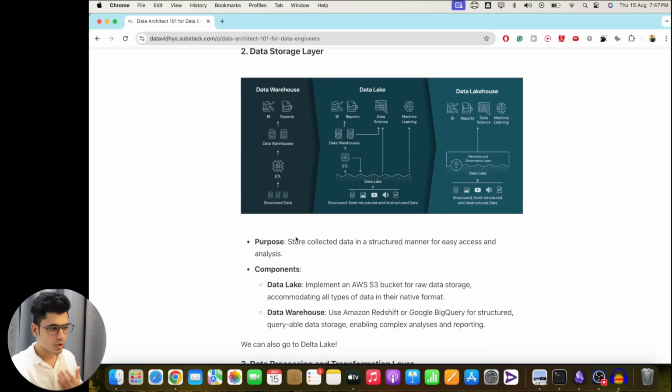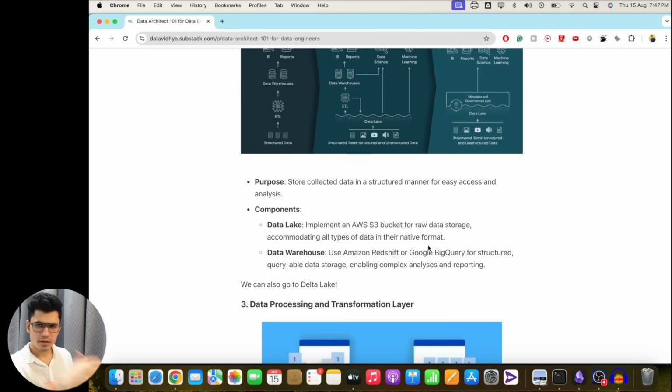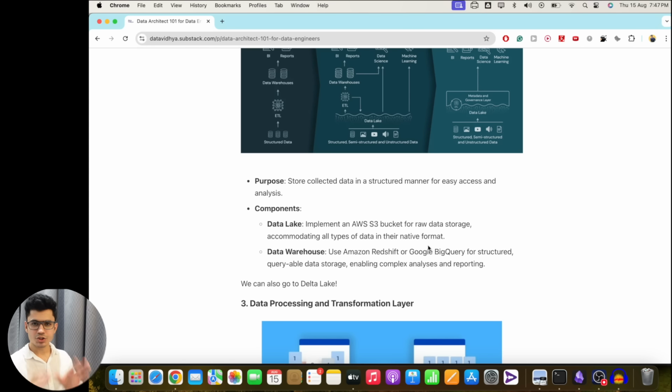The purpose is to store collected data in a structured manner for easy access and analysis. Now, different components: if you just want to store the unstructured data, you can go with object storage like an S3 bucket. And if you want to structure your data, you can go for a data warehouse, like Snowflake or BigQuery, as per your business requirement. You can go with that.